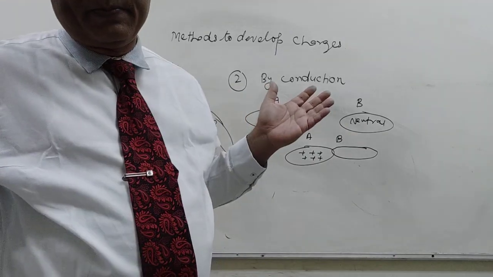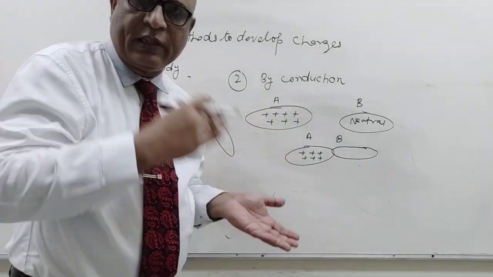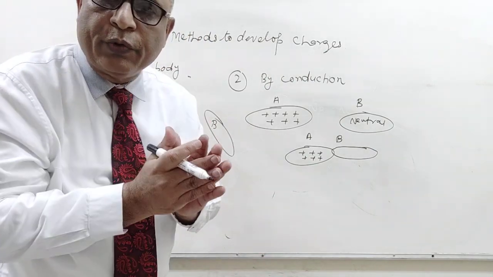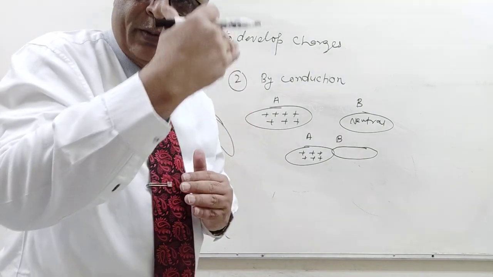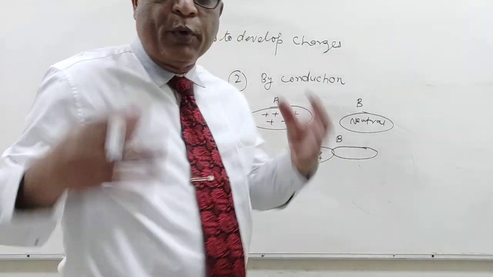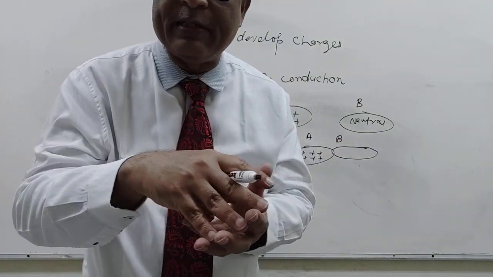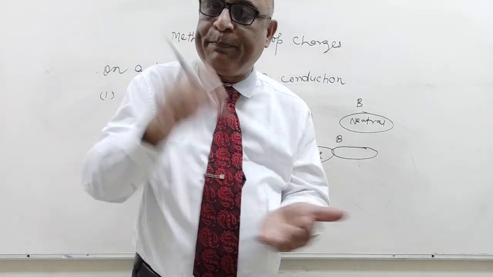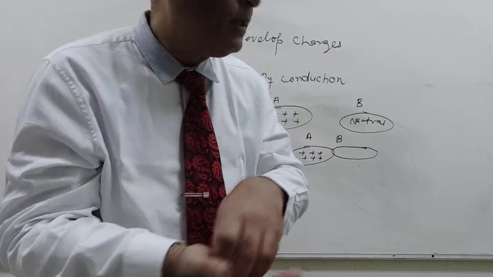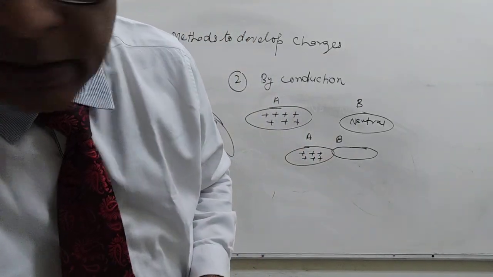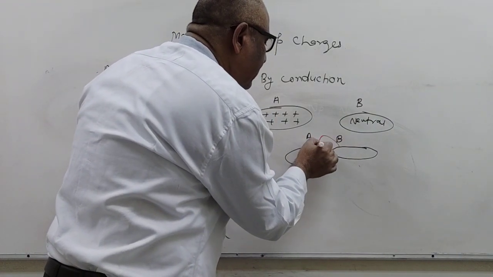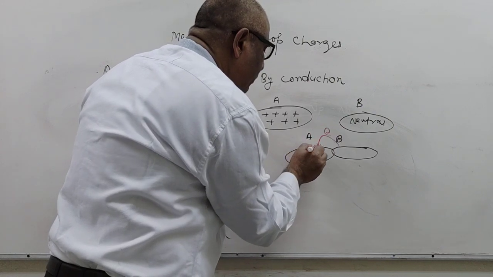Charging, either positively or negatively, is due to the transfer of electrons only. In B, electrons are free to move, and positive charges in the form of protons remain in the nucleus. Suppose three electrons transfer, one electron and one electron.